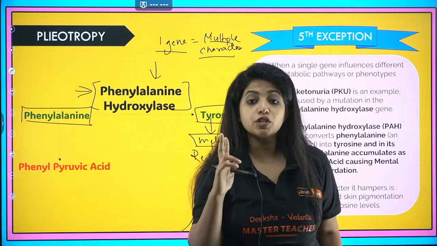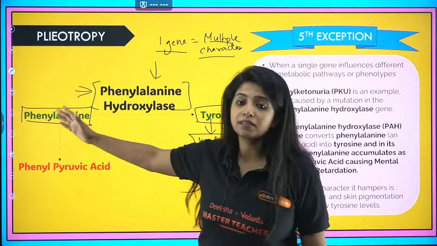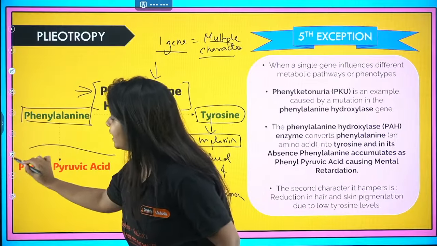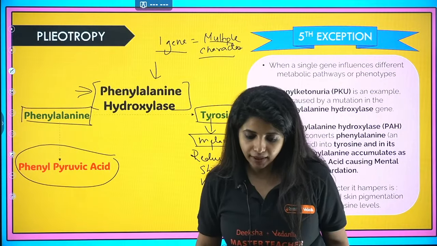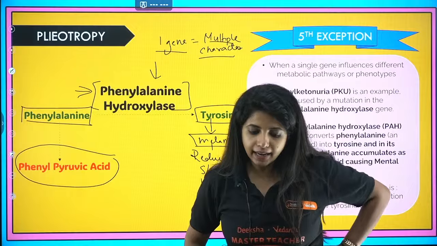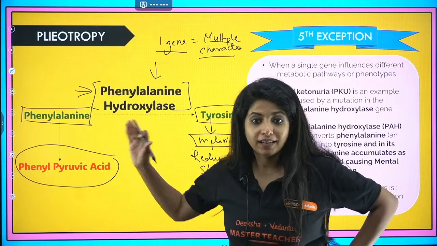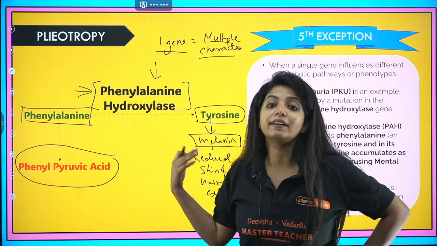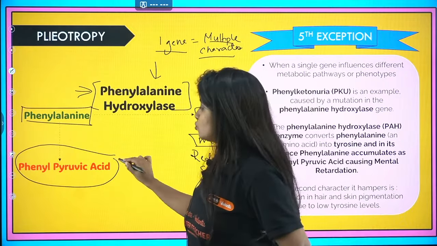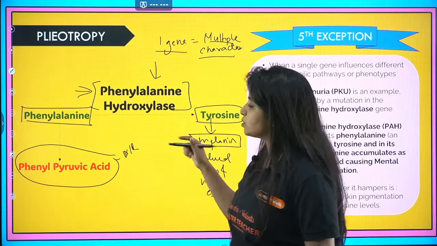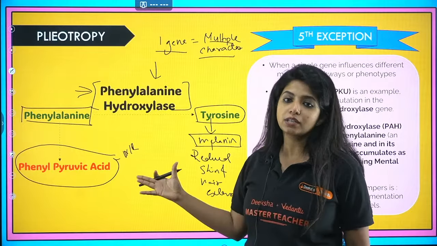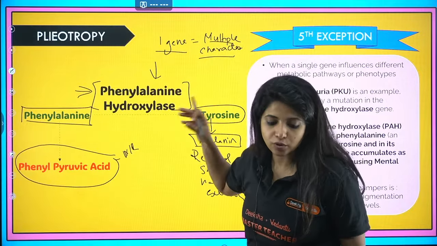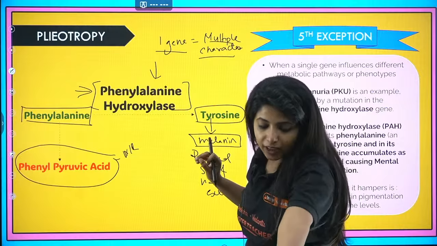The second one being affected is that phenylalanine, since it is not being converted, accumulates in our body in the form of phenyl pyruvic acid. When it accumulates in our body, it leads to mental retardation as well. So two problems: one is reduced pigmentation and the other is mental retardation, both caused by the same thing, because one particular gene was not working. Did you get it? Tyrosine now.